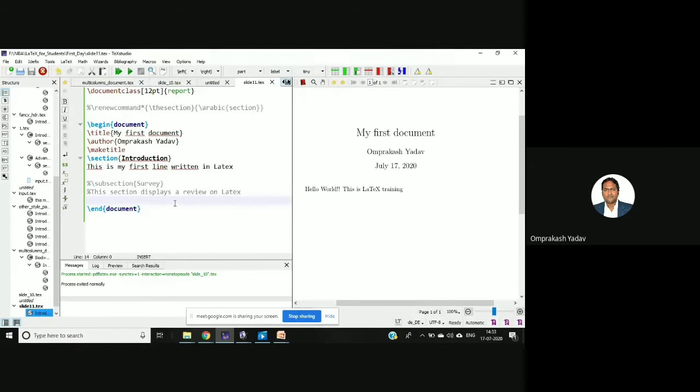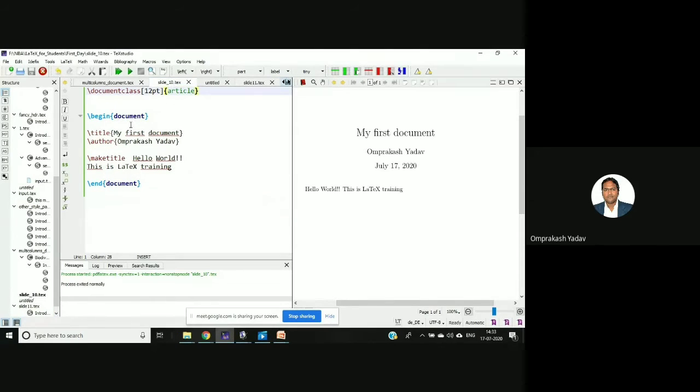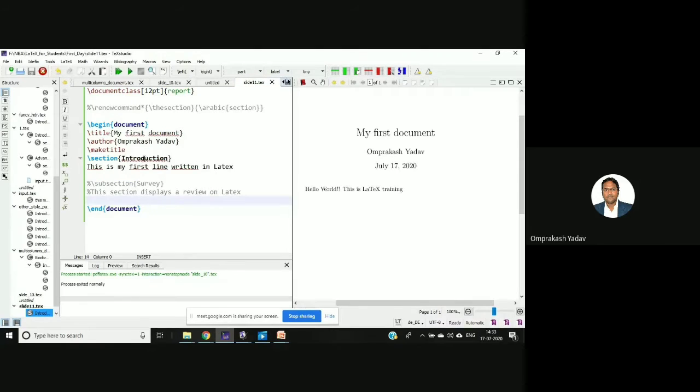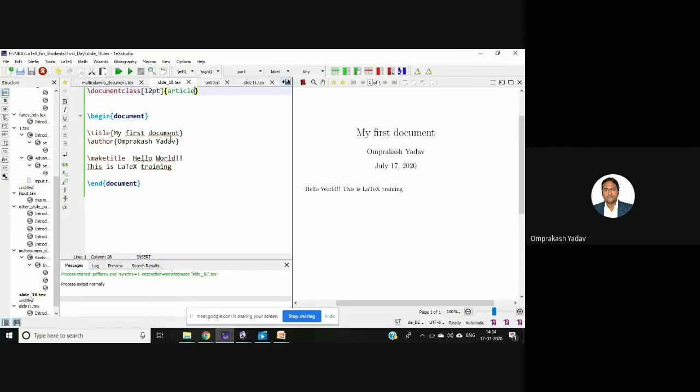Okay, if you see here, I have done the same thing, nothing new from the previous slide. I just copied that particular code. If you see the output of this code, it will not show you any section. In this document there is no section, so I want to add a section here.